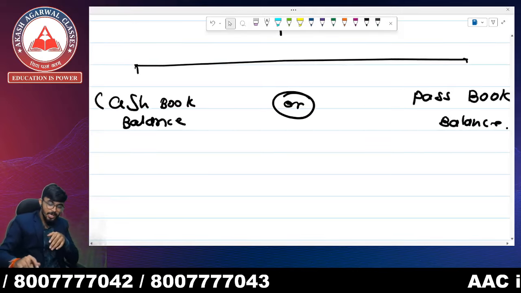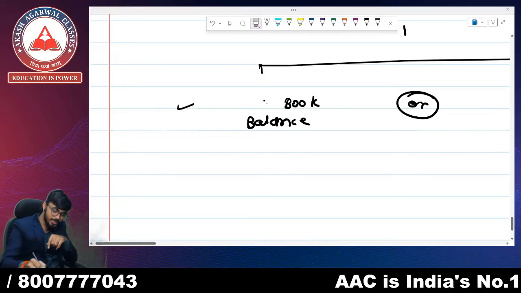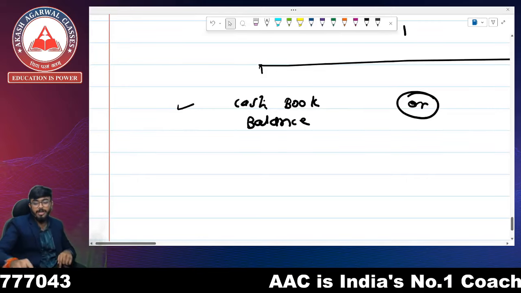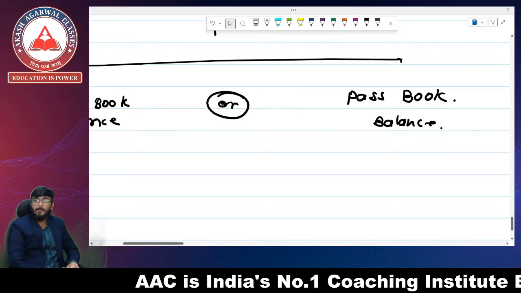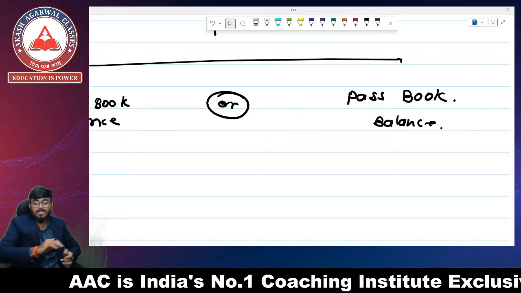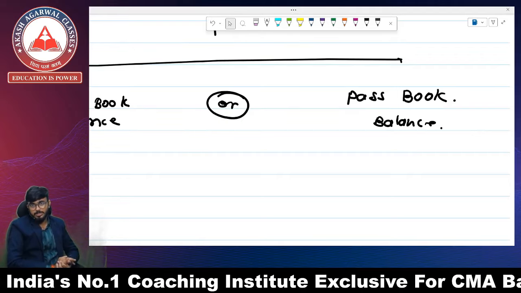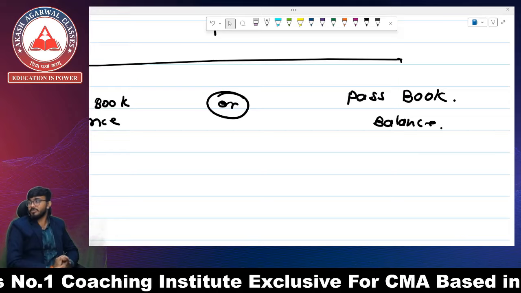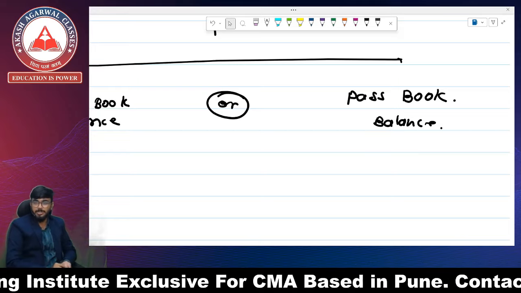So what it means is, if the question has given us the cash book balance, we have to find out the passbook balance. And if the question has given us the passbook balance, we have to find out the cash book balance. This is how bank reconciliation statement is prepared.